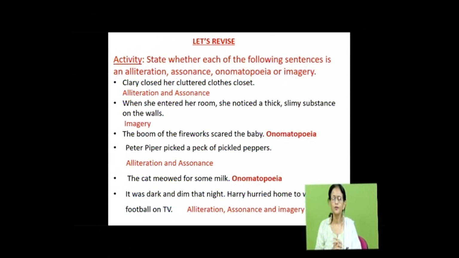And taste. When I say chocolatey, you can actually start tasting, your mouth starts watering. When I say I have bought chocolates, you can actually imagine the taste of the chocolate. So when all the senses or one or two are involved and you can start imagining, it's known as imagery.